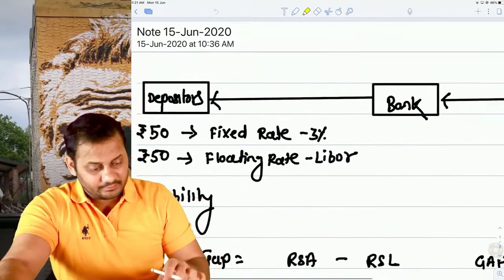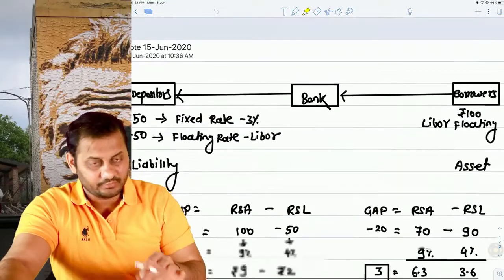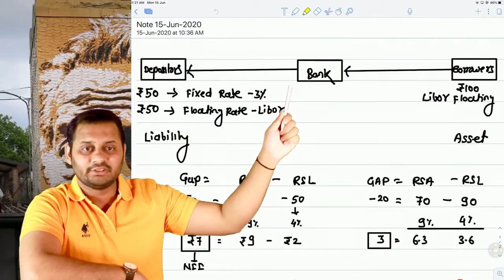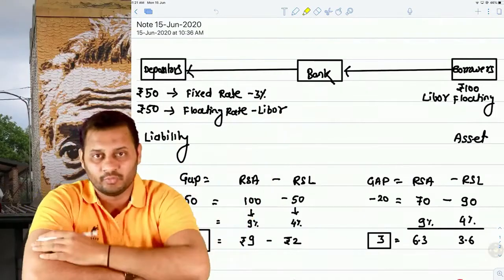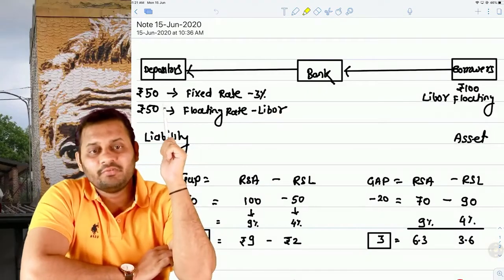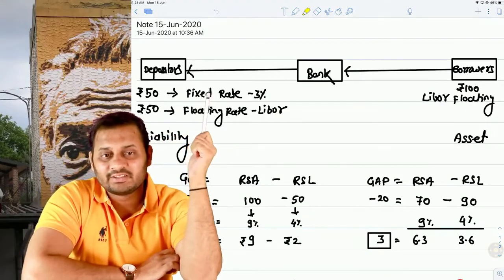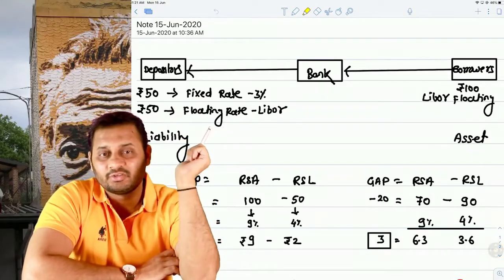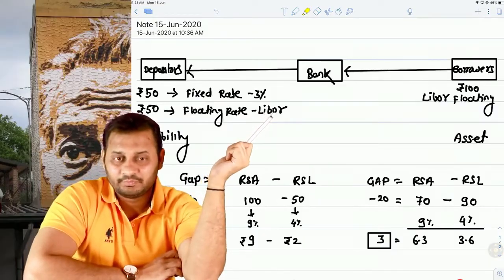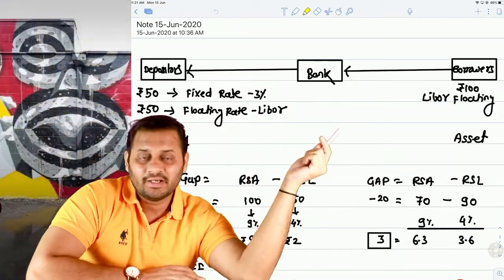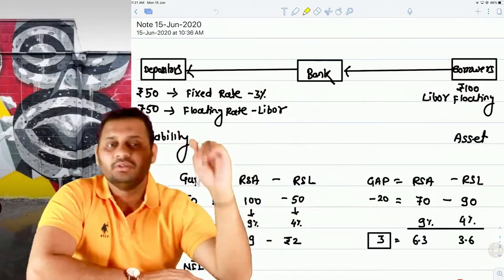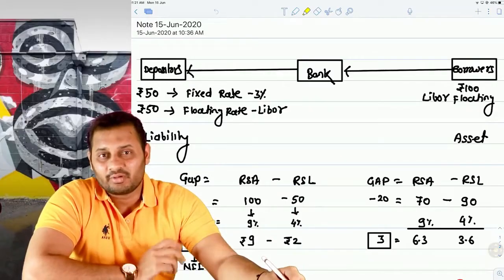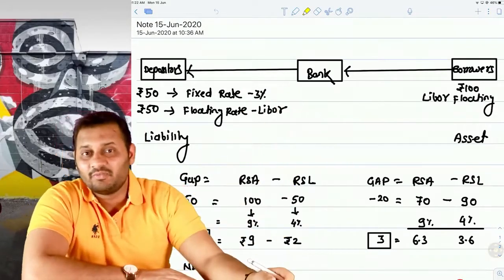Let's have a look at this. I have already written it here so that we can save time. So this is a bank. Depositors will deposit the money with the bank and the bank will give that money to the borrowers. So let's assume that 50 rupees has been deposited by some depositor at a fixed rate on which the bank is paying 3%, and 50 rupees is deposited by another person on a floating rate on which the bank is giving LIBOR. So 100 rupees is with the bank, and let's say the entire 100 rupees has been given by the bank to the borrowers as a loan, and on that the bank is collecting LIBOR. This entire 100 rupees is at a floating rate.